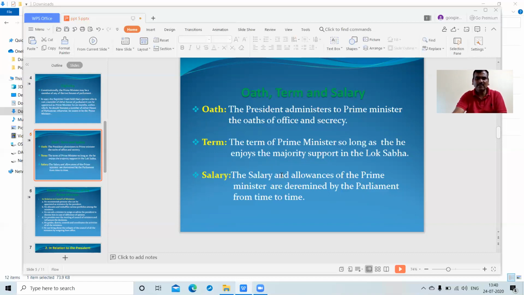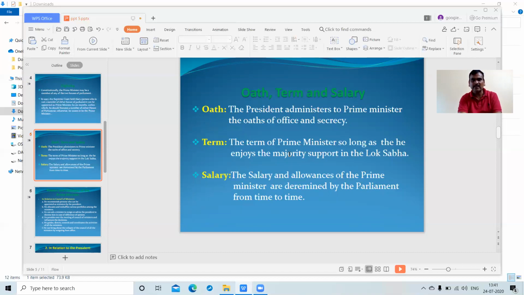And next, removal of the Prime Minister. Generally, the Prime Minister is the head of the government and generally enjoys a 5-year term, if he again gets the mandate of the people and a majority of seats in the Lok Sabha, that means 50% plus 1.